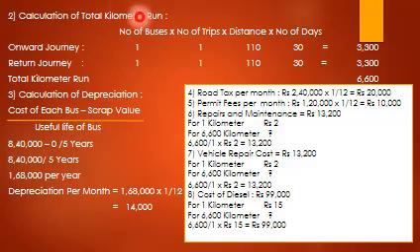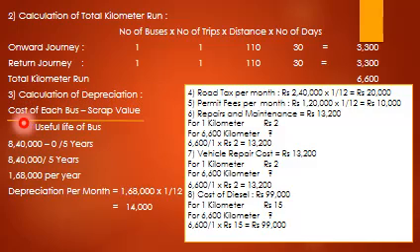So here again the next calculation of total kilometer run. Onward journey 1 bus, 1 trip, distance 110, number of days 30, 3,300. Return journey 1 into 110, 30 into 3,300. So total kilometer run is 6,600.